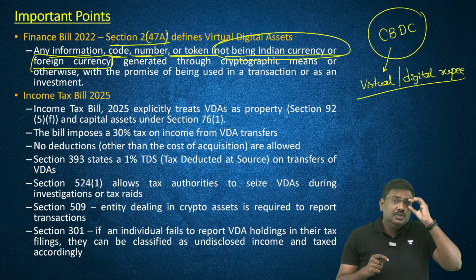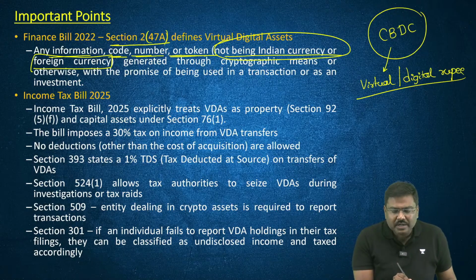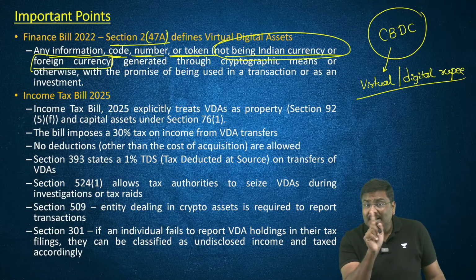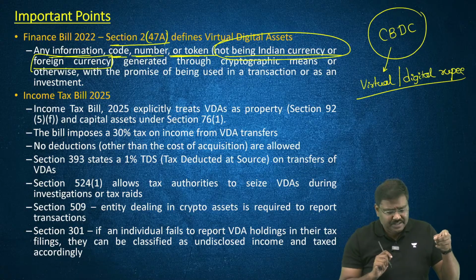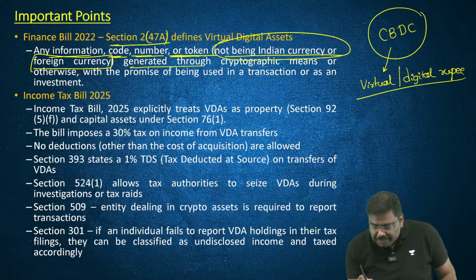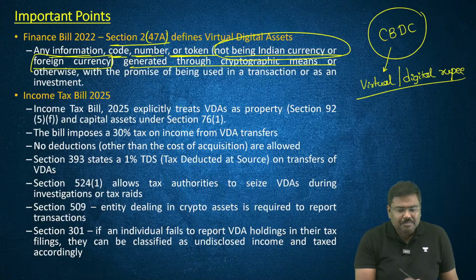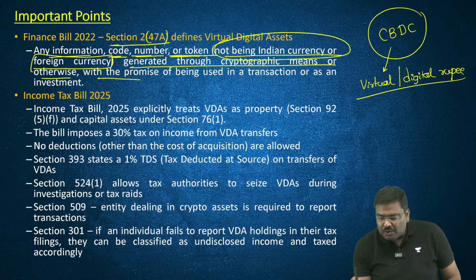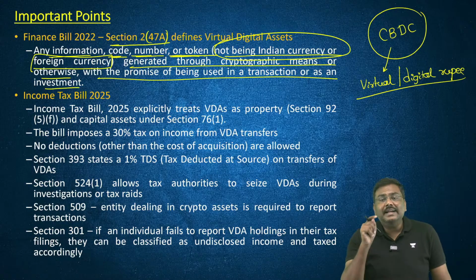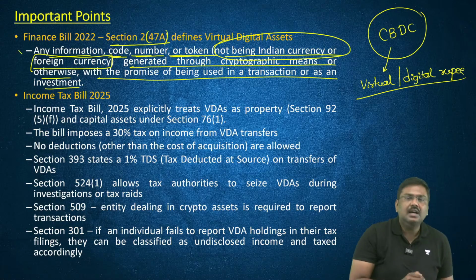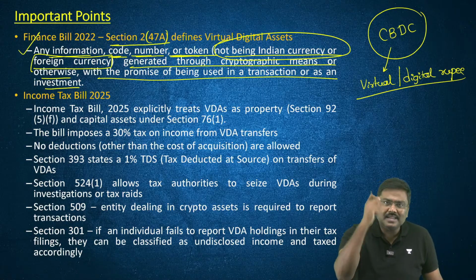So any information, code, number or token which is not a currency issued by RBI or other countries, generated through cryptographic means or other means with the promise of being used in transactions or investment, is essentially called a virtual digital asset.